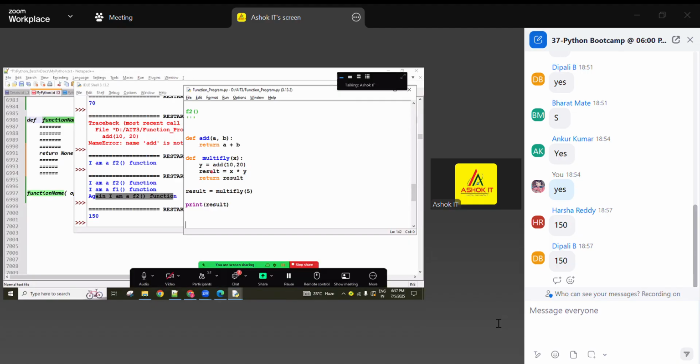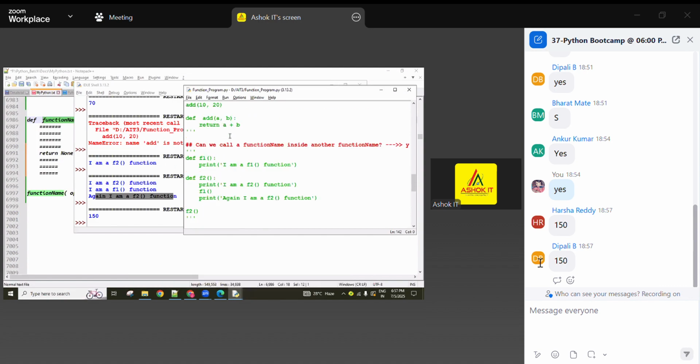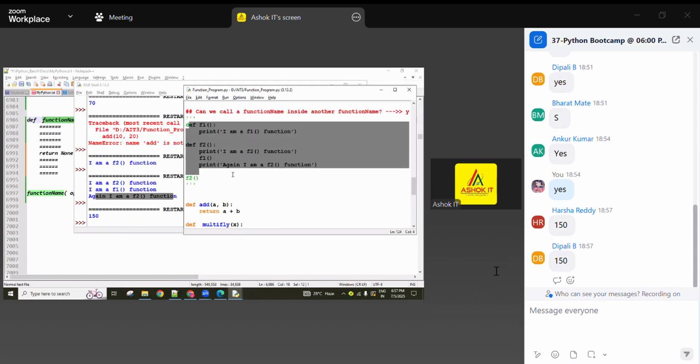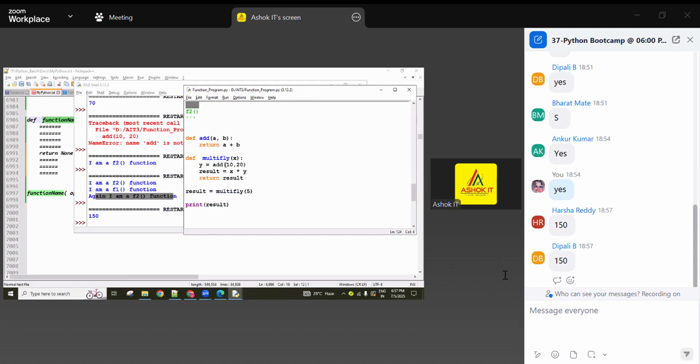Check it here. This function I used inside another function. That is my only question: can we call a function inside another function? Yes, we can call like this. This is an example. What is the purpose of calling a function inside another function? If anyone asks, reusability.